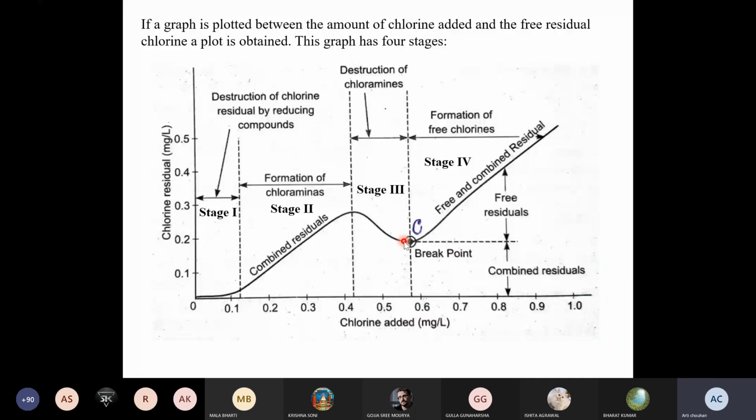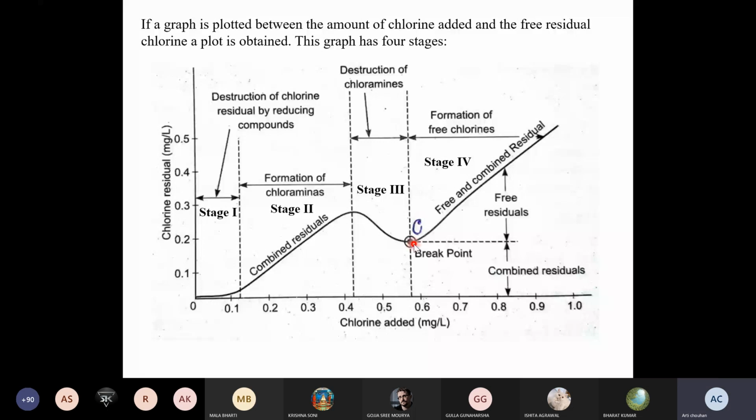So this stage is known as destruction of the chloramine. That is stage 3, and you will see a decrease in the chlorine residual. At the end of stage 3, after destruction, it reaches a minimum, and this point is known as the break point, which I have designated by C. That is the break point achieved after the destruction of the chloramine.